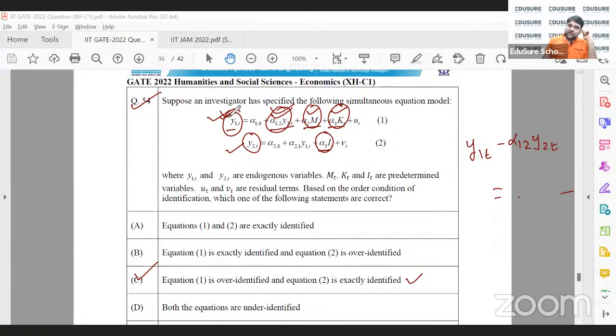So if there are two predetermined variables and two endogenous variables, then this is exactly identified, and equation 2 should be under identified. I don't know why it's over identified. It should not be over, it should be under identified. But if you turn it into a regression, then answer C should be the answer.